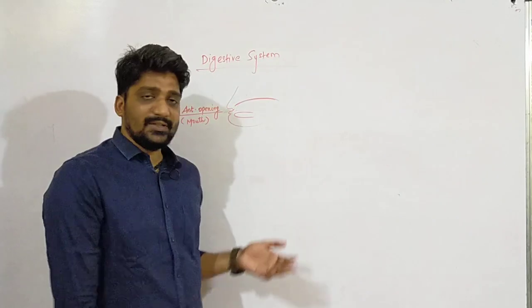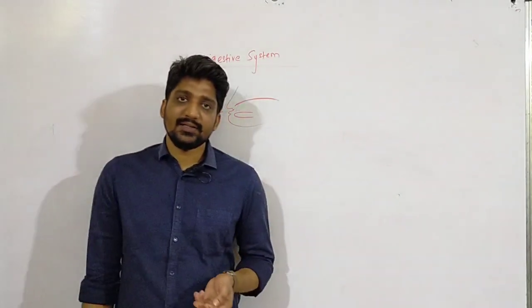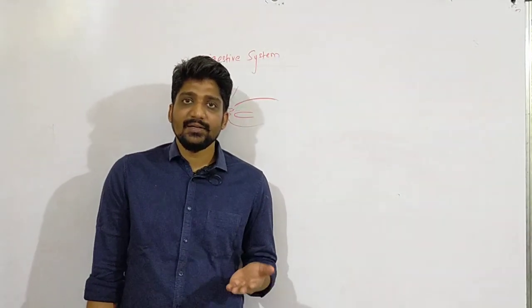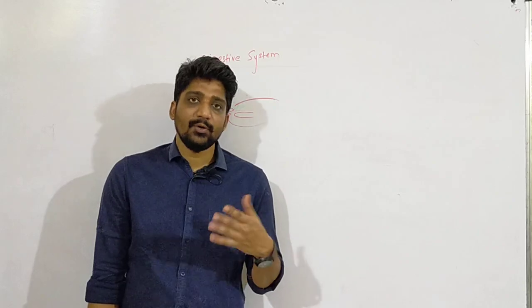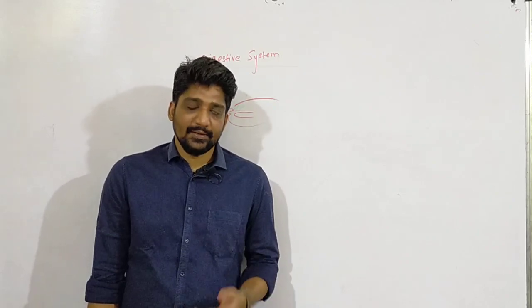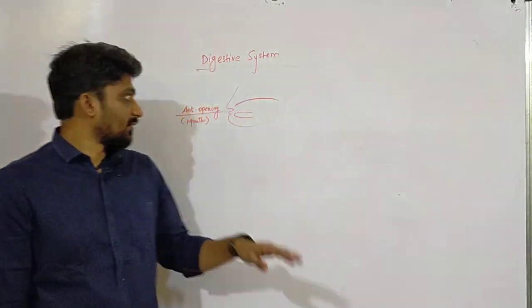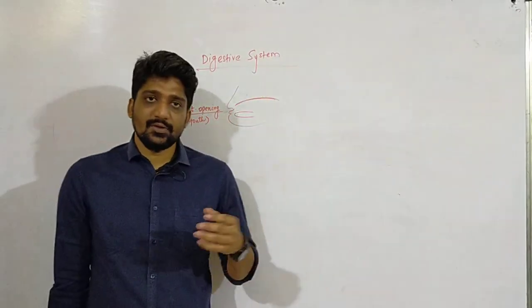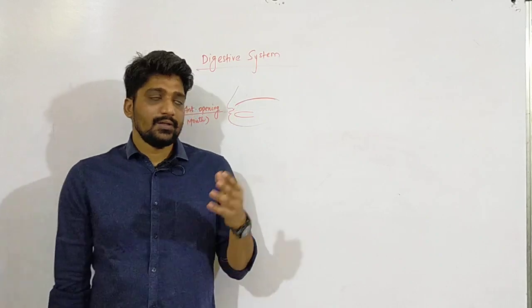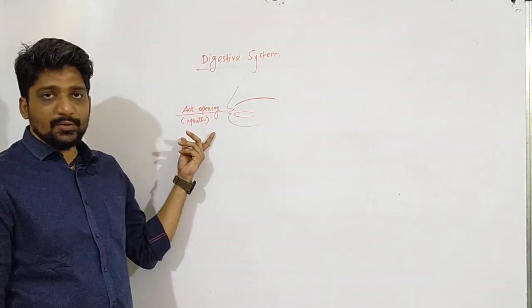Digestive system. As we know, you have all learned the digestive system in the 10th standard: anteriorly it is open from the mouth, and posteriorly the anus is the opening. Okay, so let's start with the digestive system. Now see here, the oral cavity is called the buccal cavity. Okay, so anteriorly it is opened by the mouth.